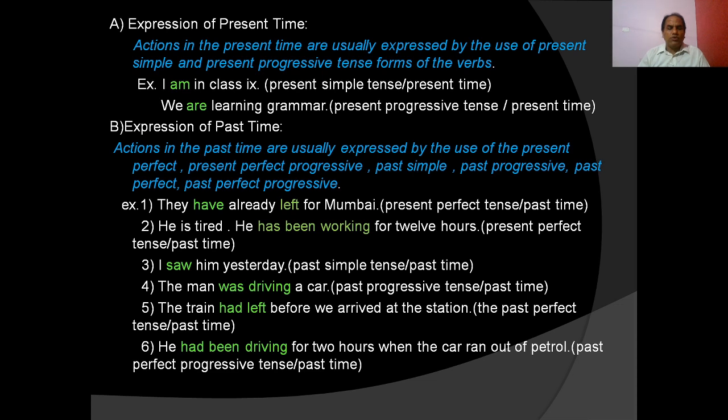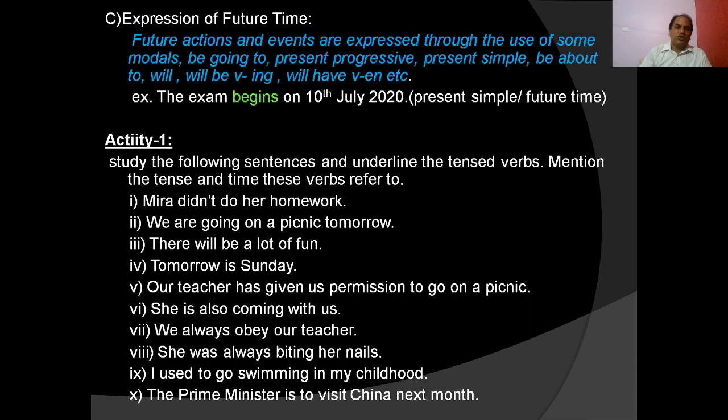The past perfect progressive tense is used for past time. So present perfect, present perfect progressive, past simple, past progressive, past perfect and past perfect progressive are used for the expression of past time.